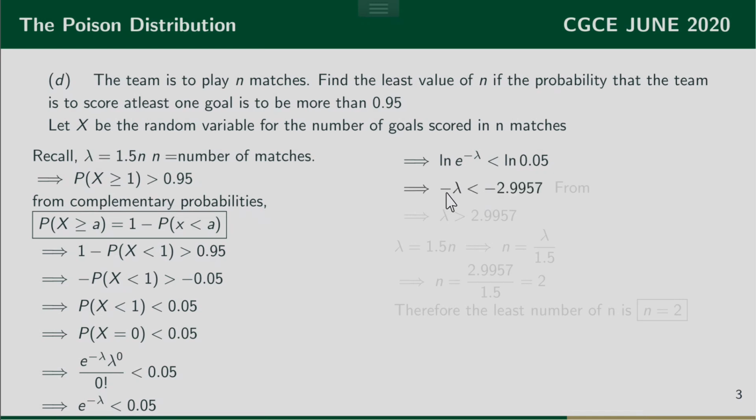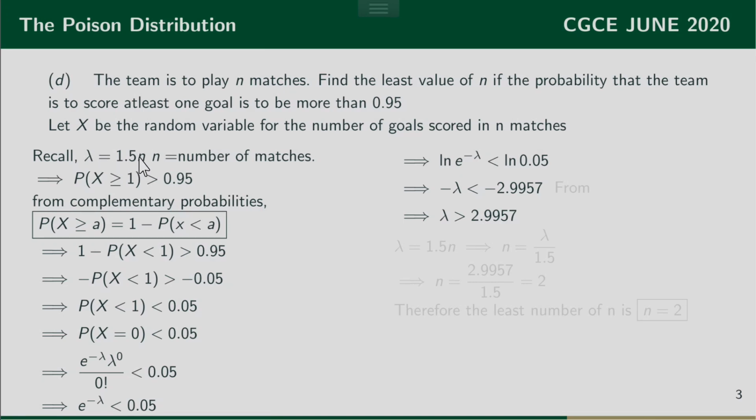And this gives me negative lambda, because the inverse of e is ln, is equal to negative 2.9957. Now we are going to solve that, and then we have lambda is strictly greater than 2.9957, because again we have multiplied both sides by negative 1 and the inequality sign has to change. Remember, we were told that lambda is equal to 1.5 times n.